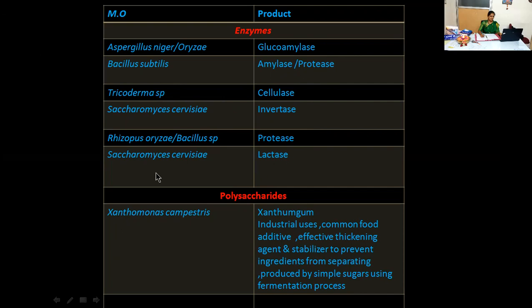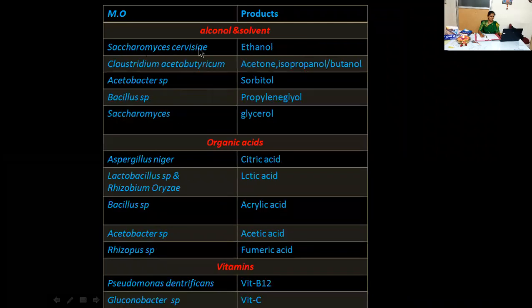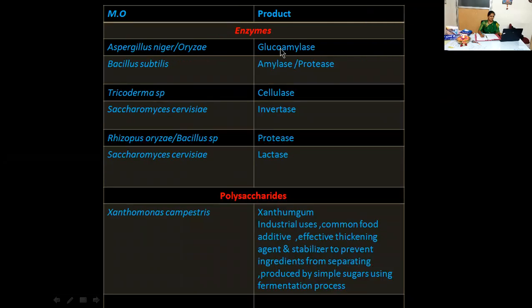One thing you must focus on here: see, by using Saccharomyces cerevisiae, we are obtaining ethanol, right? And again, by using Saccharomyces cerevisiae, we are obtaining invertase. By using Saccharomyces cerevisiae, we are obtaining lactase also. The organism is the same, but we are getting different products, right? By using E. coli, we are obtaining a novel product, that is recombinant insulin. By using E. coli, we even get many varieties of other products.